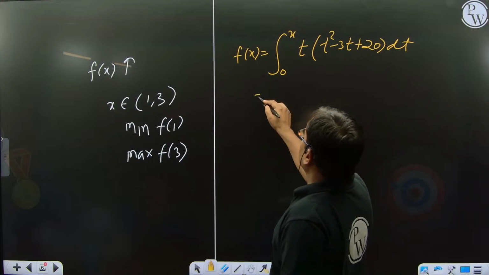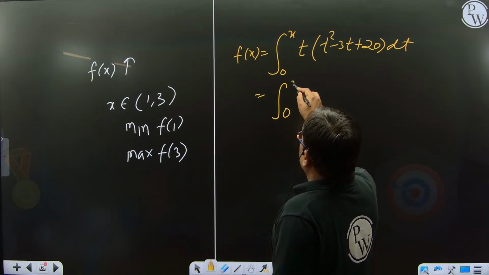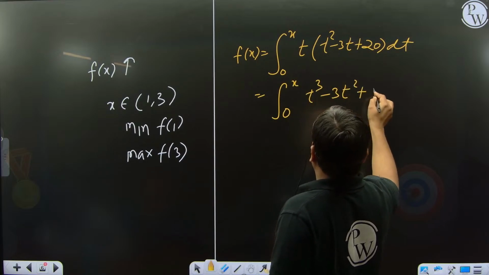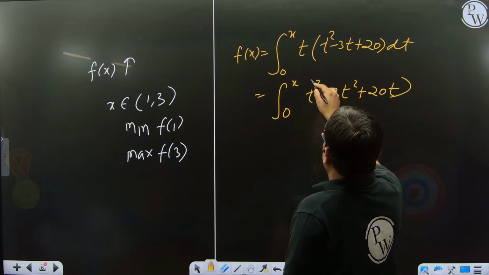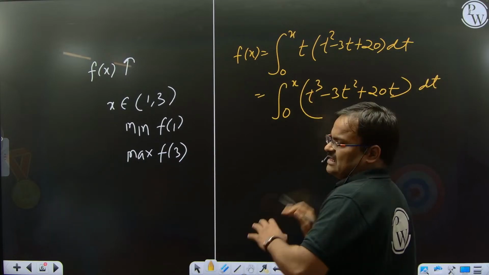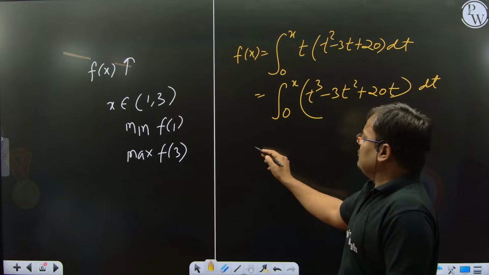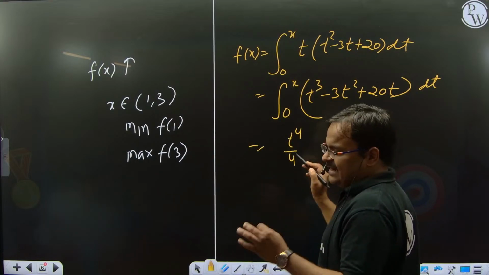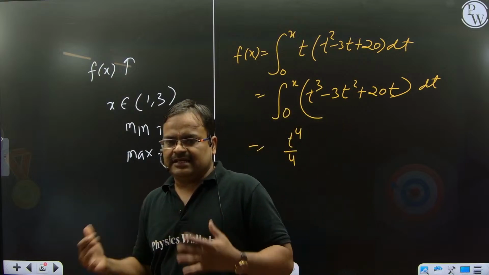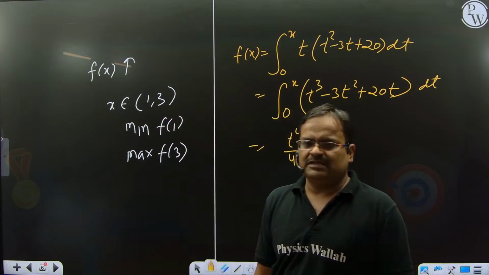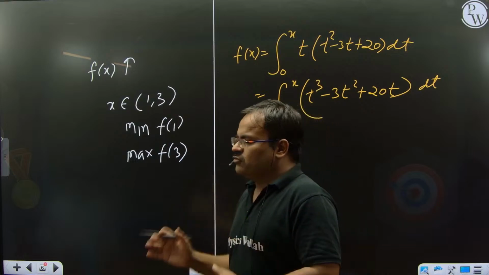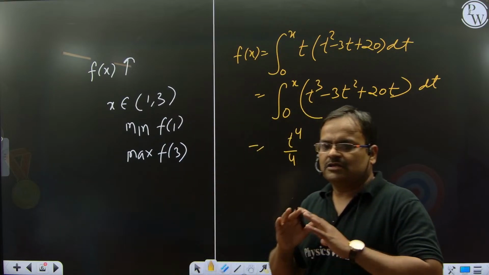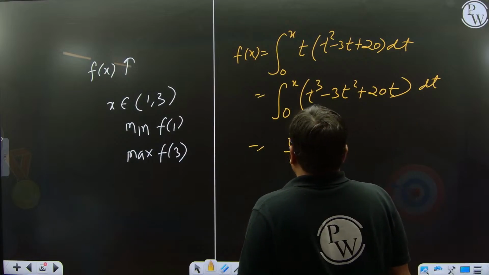So if you write here 0 to x, this is our t cube, this is our 3t square and this is our 20t, right? And now you just take the integration of this function. If you integrate this function, you get t to the power 4 by 4. A little calculation again. We see here in the JEE Mains exam that the concept of questions is very easy, but the questions involve so much calculation.